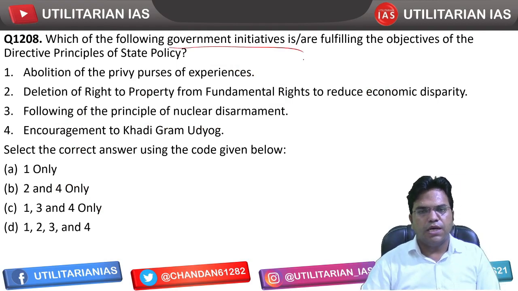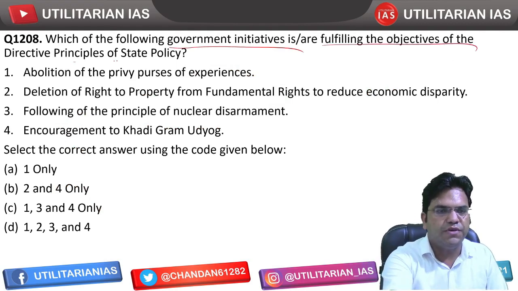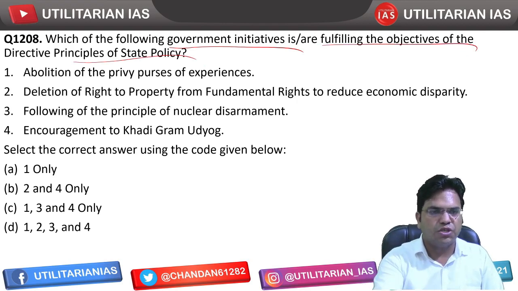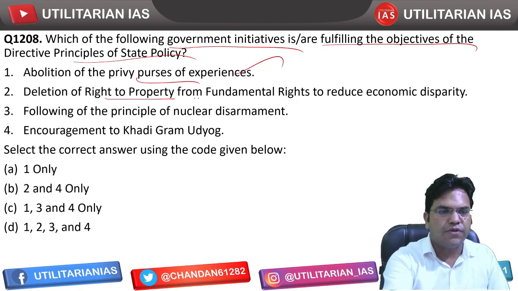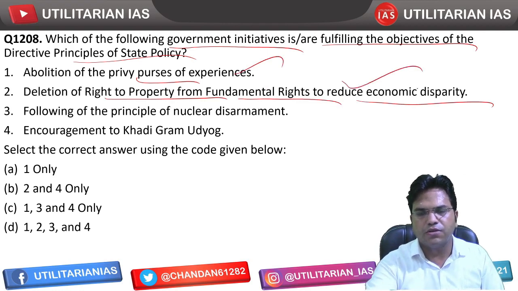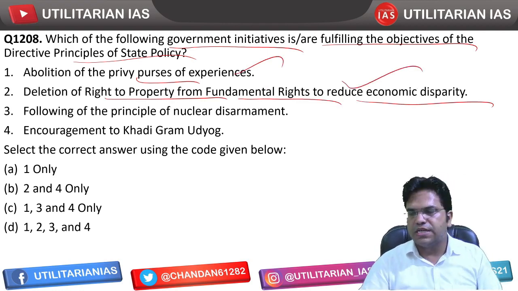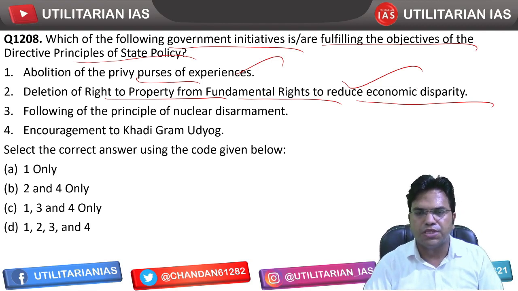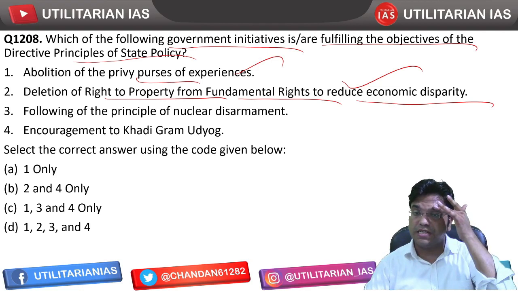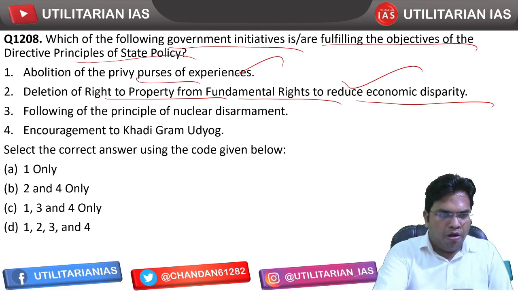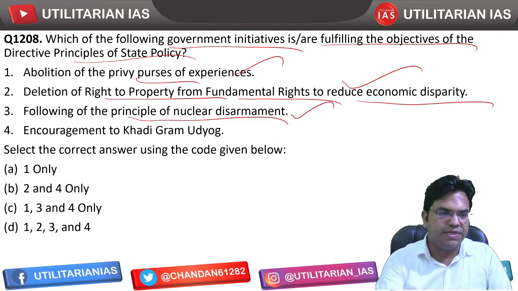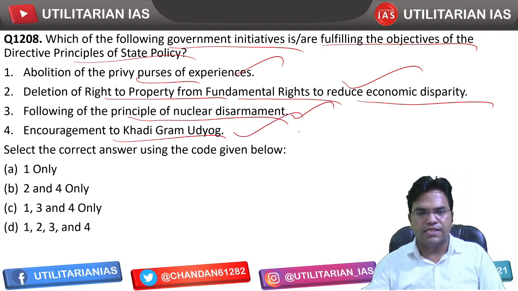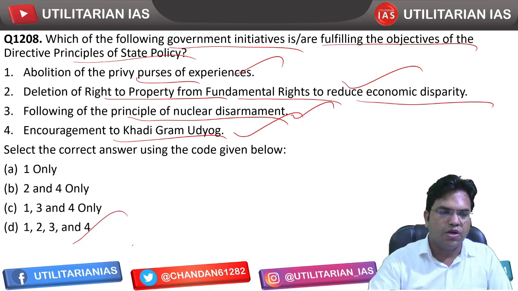Which of the following government initiatives is fulfilling the objective of DPSP of the state? Abolition of privy purses? Yes, that is actually fulfilling by promoting equality. Deletion of right to property from fundamental rights to reduce economic inequality, so yes. If right to property existed, zamindars and others would have had a lot of properties, and the DPSP objective is to bring economic parity, which is fulfilled. Following the principle of nuclear disarmament also fulfills an objective of DPSP. Encouragement of khadi gram udyog, again this also fulfills the purpose of DPSP. So 1, 2, 3, 4 all are going to be the part of the answer.